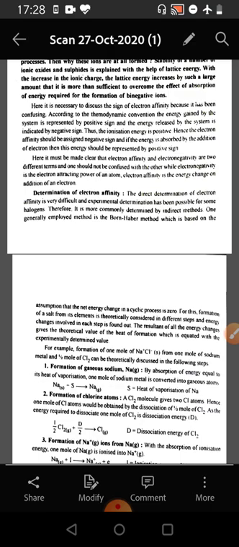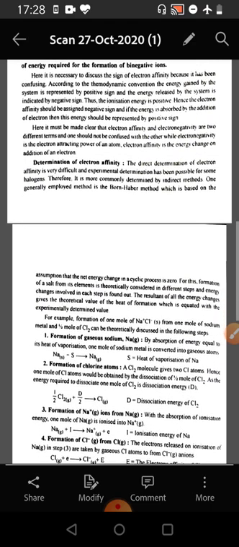Now, it must be made clear that electron affinity and electronegativity are two different terms. While electronegativity is the electron attracting power of the atom towards the bond pair of the molecule, electron affinity is the energy change on addition of an electron to an isolated or non-bonded atom.